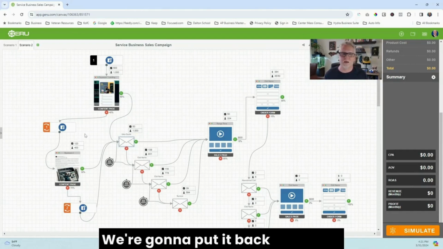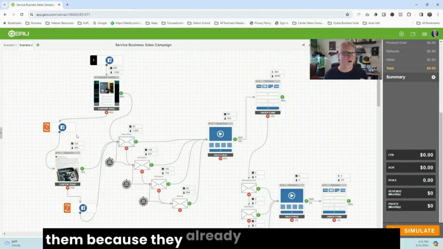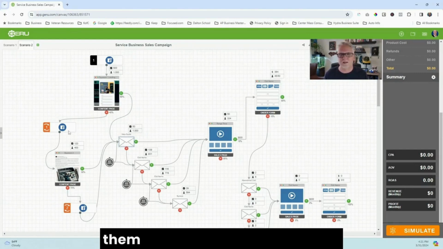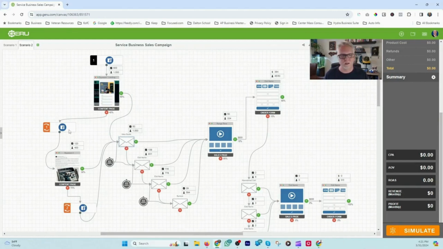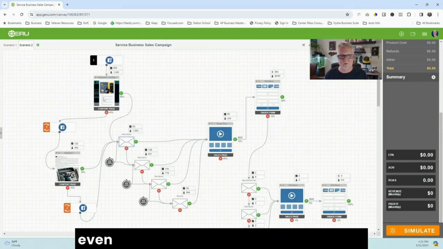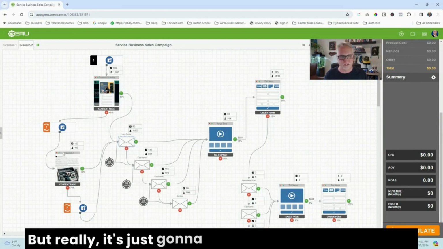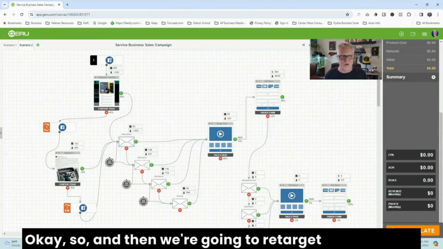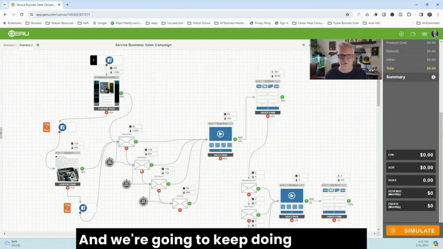We're going to put it back in front of them because they already raised their hand and said, I'm interested in that service, so we're just going to remind them that they want that service. They're going to see a different squeeze page and maybe even go back to the same squeeze page, but really it's just going to be a different ad that's going to go back to the same squeeze page, and then give them the opportunity to go back through this process again. Okay? And then we're going to retarget again, right? And we're going to keep doing that.